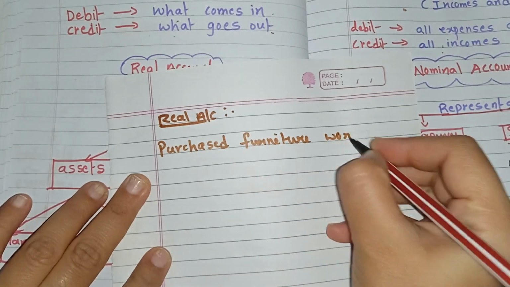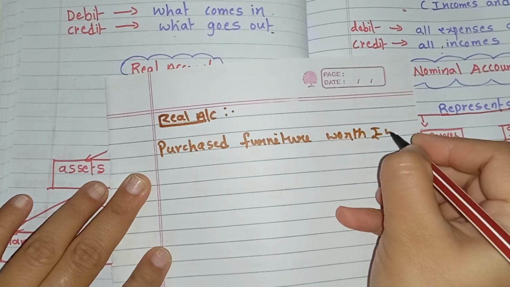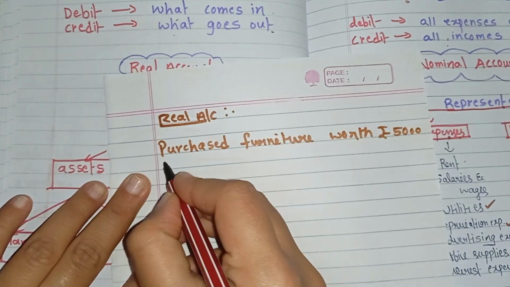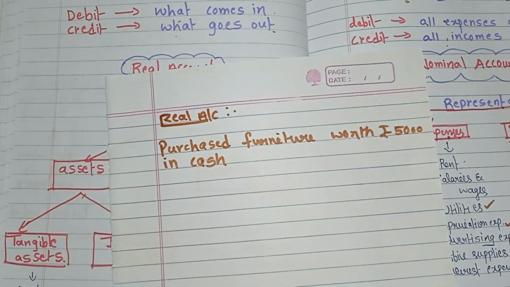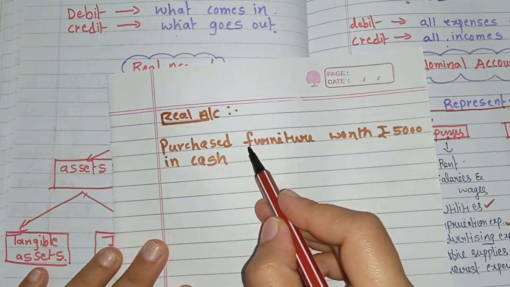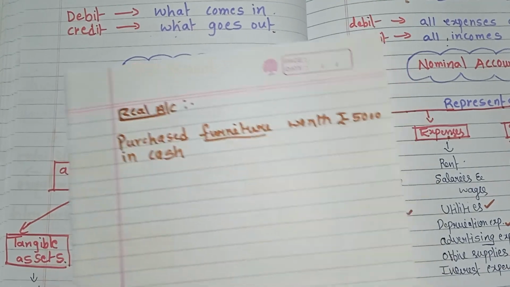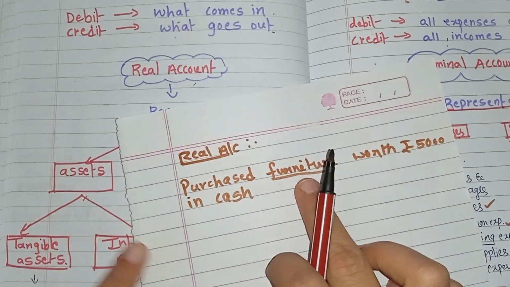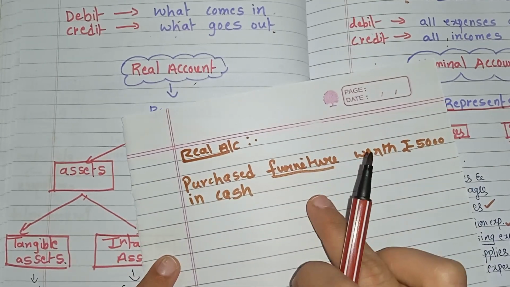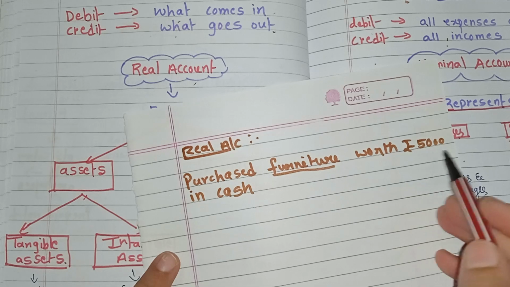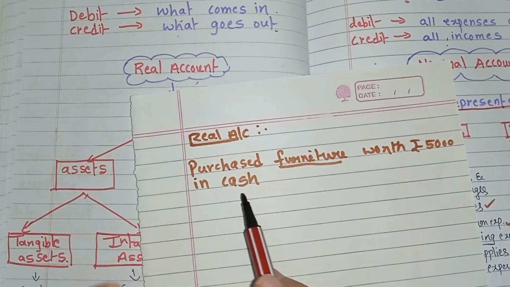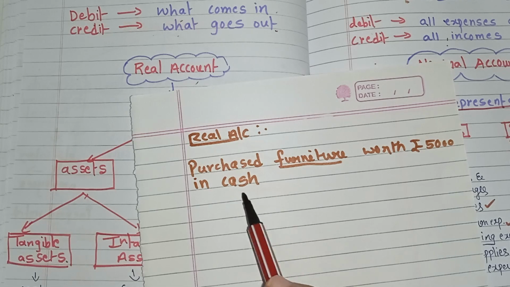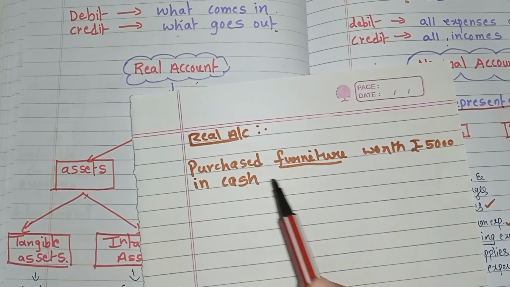Here, purchased furniture means furniture is a real account, an asset. This is a tangible asset. Furniture is the tangible asset, worth rupees 5,000 in cash. Cash is also an asset, and it also comes under tangible asset.